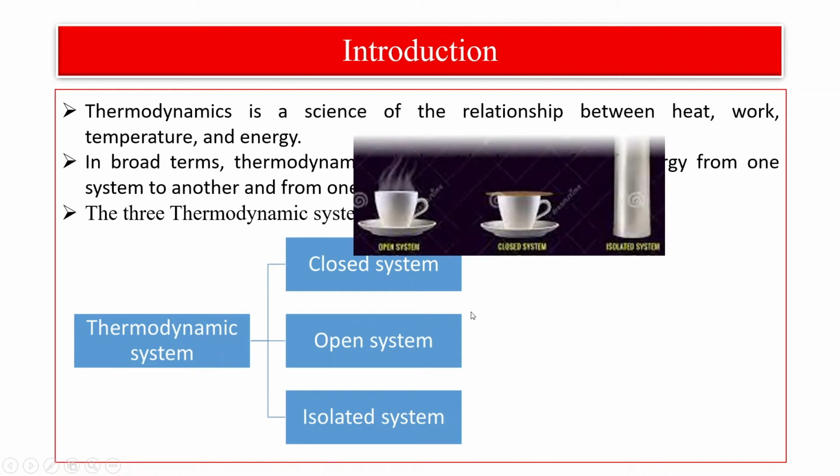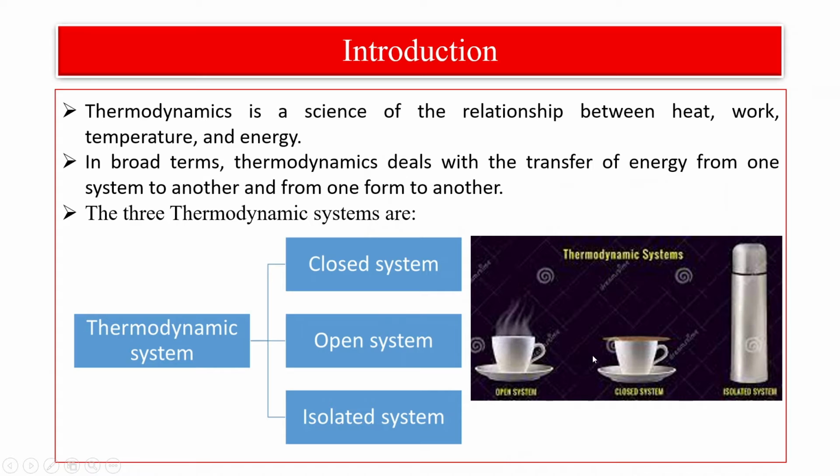For more elaboration, let's take these three examples. This one is taken as an example of an open system. Here there is heat transfer and mass transfer. The particles inside can join the surrounding, and there is also exchange of energy between the surrounding and the system. Sometimes it's possible to consider this one as a closed system. A closed system allows heat to transfer to the environment, but there is no way for the particles to pass through this cover.